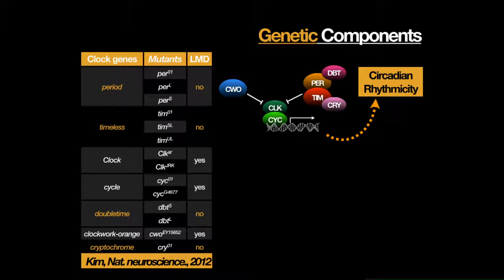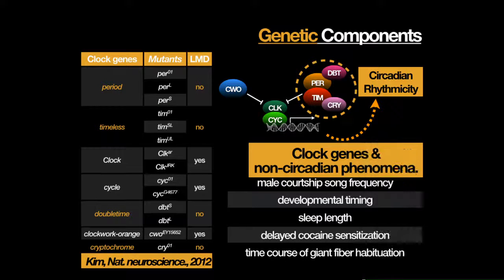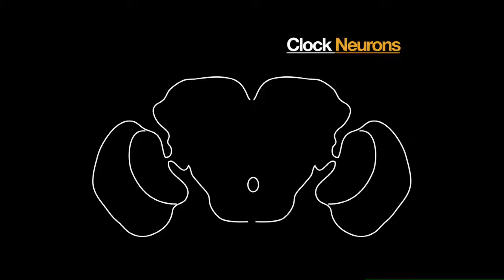That means the clock and cycle function and the period and timeless function are separated in terms of LMD, not in circadian rhythm. But there are several behaviors that are very similar to this. So, maybe co-shift some frequency, development timing, and sleep length, or some cocaine sensitization, clock and cycle, period and timeless function can be separated. And so, where are the clock neurons?